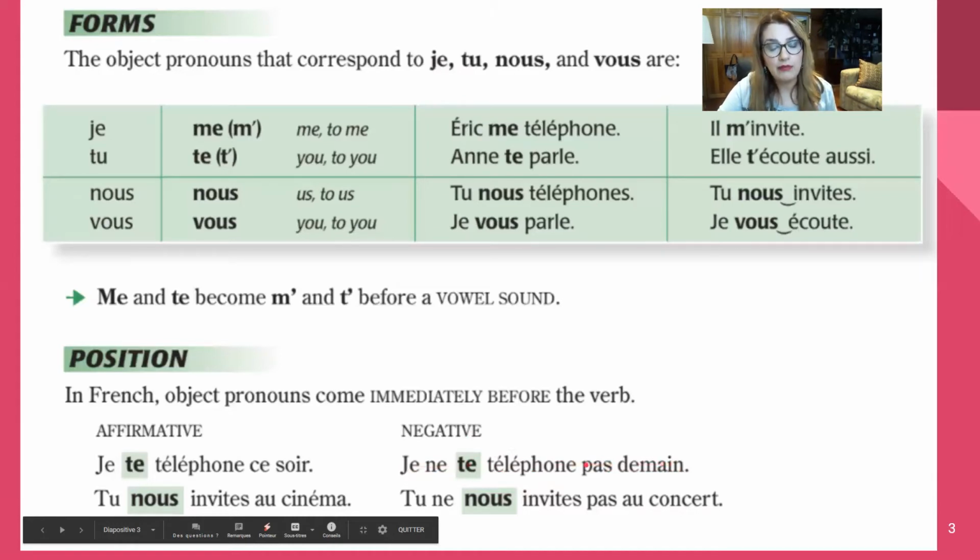Pas should be after the verb and ne before the object pronoun. Tu ne nous invites pas au concert. You are not inviting us to the concert. So pas is after the verb, ne is before the object pronoun. Or you can think of it as ne pas surrounds the object pronoun and the verb.